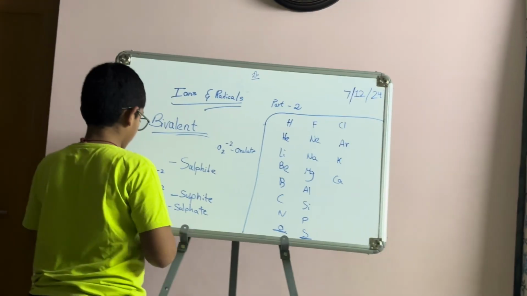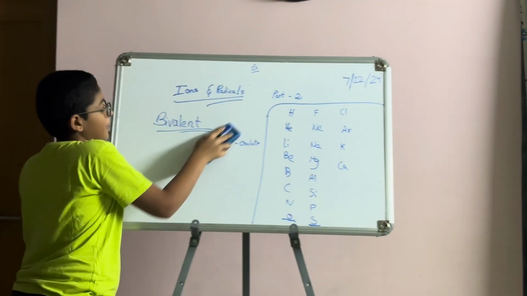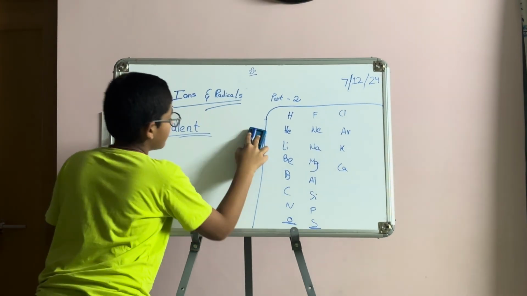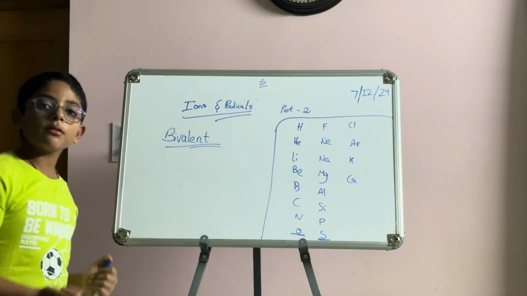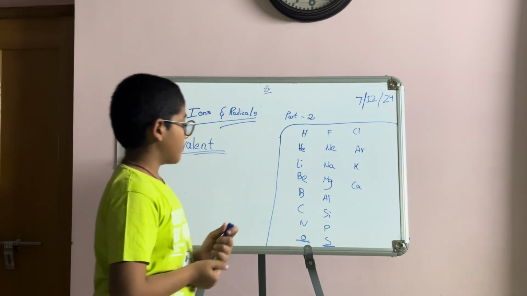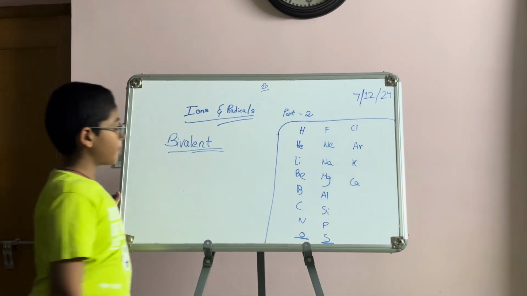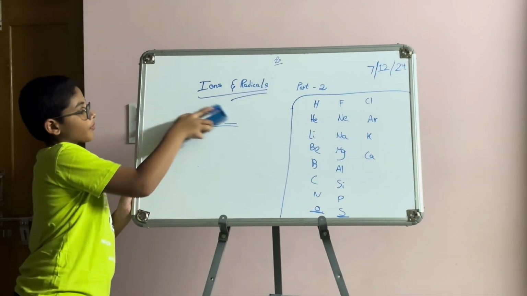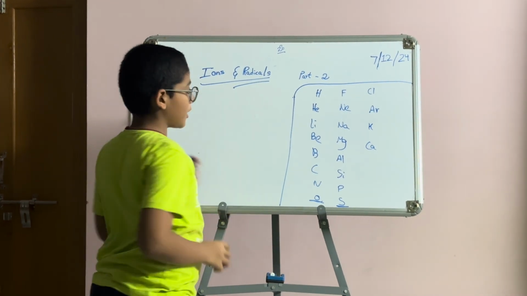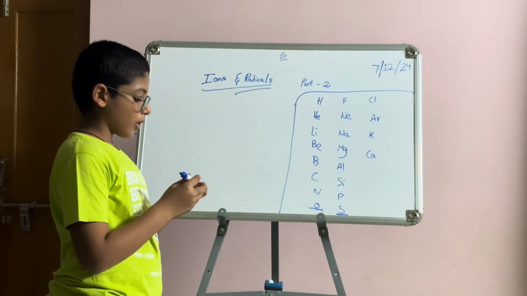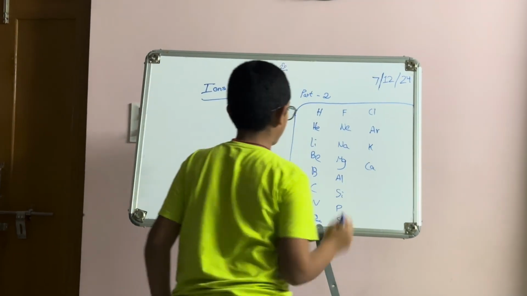Now let's go for trivalent. Trivalent ions are the ones which receive 3 electrons to be stable. Nitrogen, N minus 3, gains 3 electrons to get the configuration of neon.